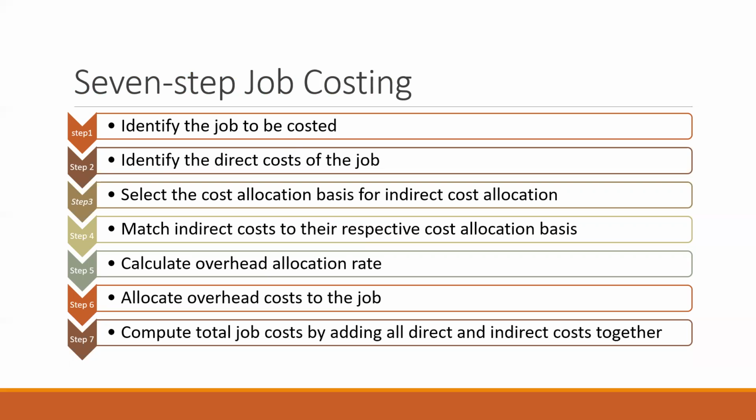Step 5, calculate the overhead allocation rate. Step 6 is to allocate overhead cost to the job. Step 7 is to compute the total job cost by adding all direct and indirect costs together.